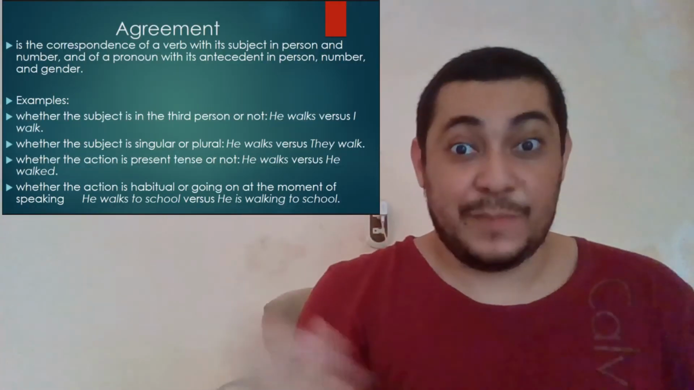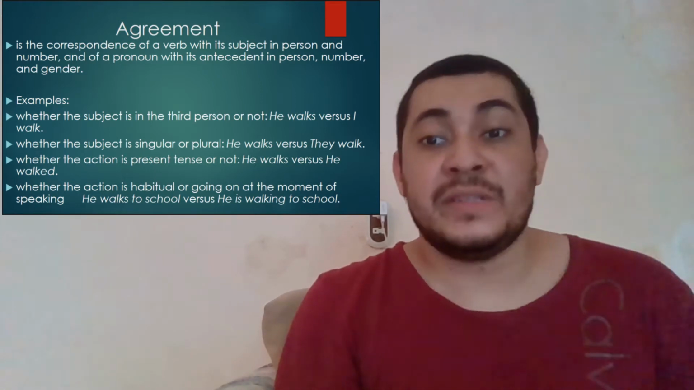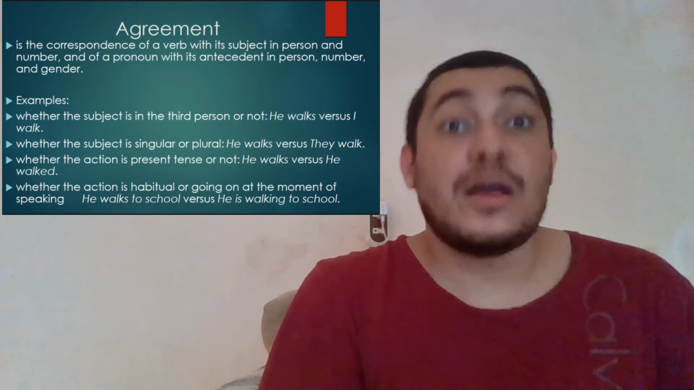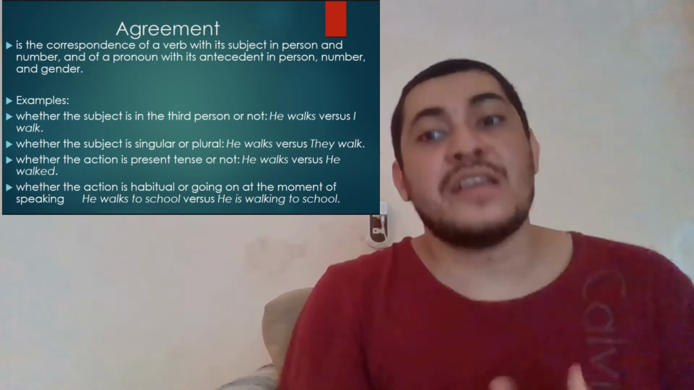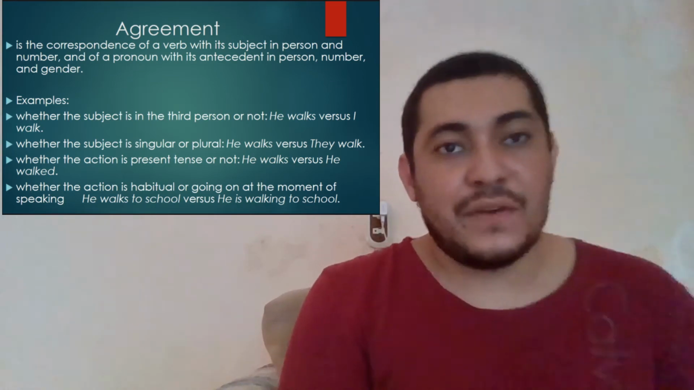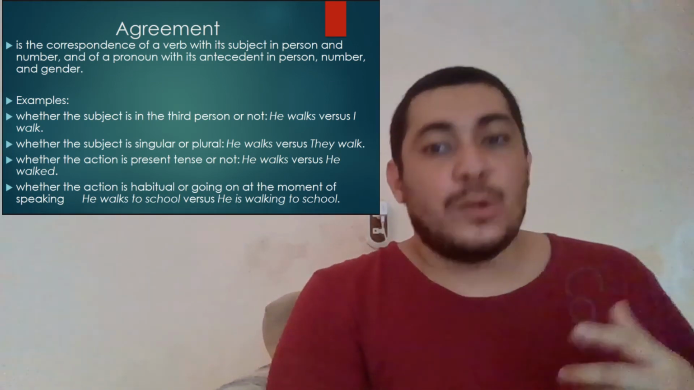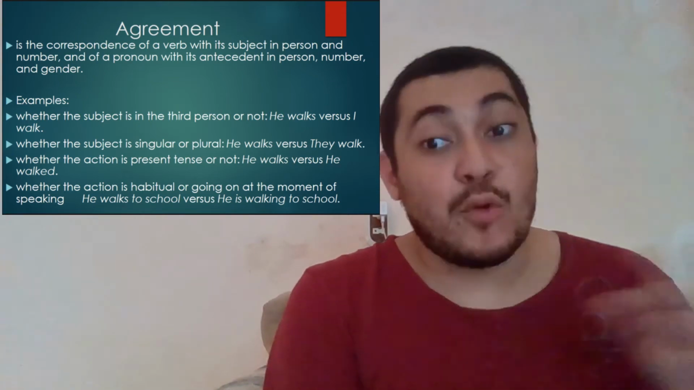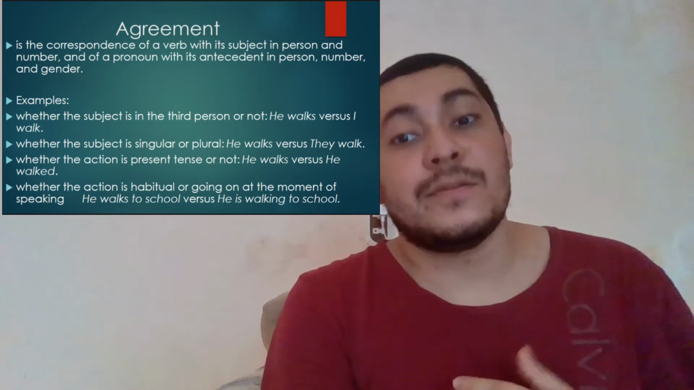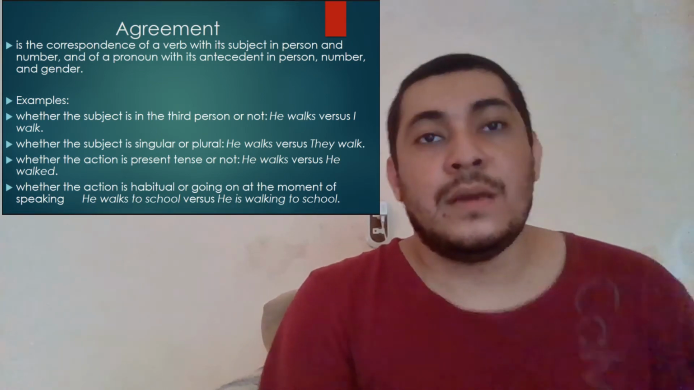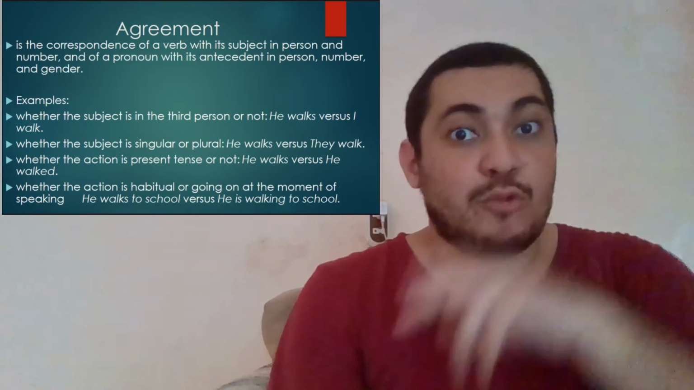Now we have agreement. It's the correspondence of the verb with its subject in person and number, and of a pronoun with its antecedent in person, number, and gender. For example, we have this: whether the subject is in the third person or not. He walks versus I walk. Whether the subject is singular or plural. He walks versus they walk.